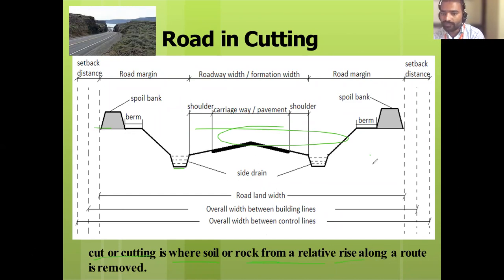See, if you consider this is the road, this initial road, along this road the entire soil is removed. That is called cutting. So cutting means we are removing the soil. For embankment, we are filling the soil. Are you getting the differences? Cutting means we are removing the soil. Embankment means we are applying the soil, we are filling the soil.